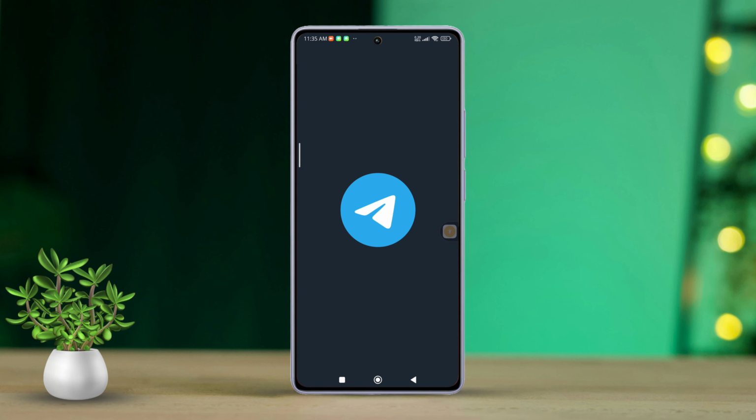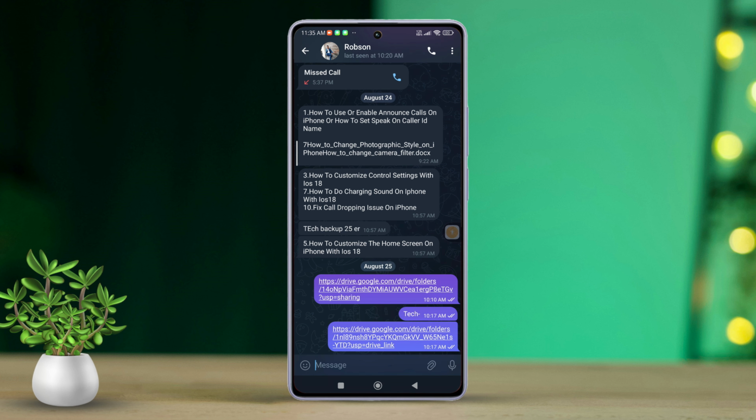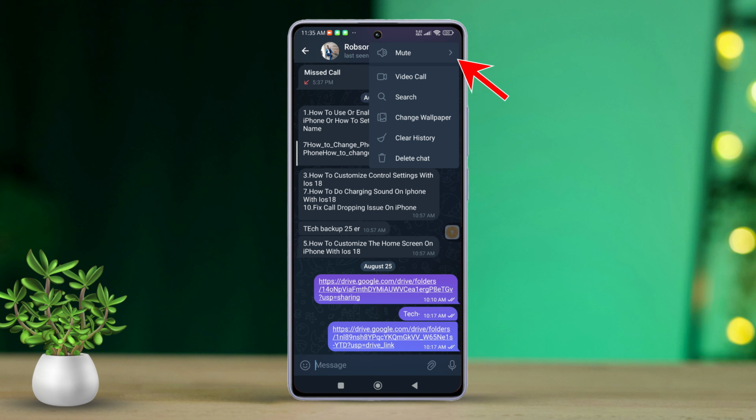Go to the Telegram app. Open the chat with the contact whose notification sound you want to change. After that, tap on the three-dot icon at the top right corner. Then select Mute. Next, tap on Customize.